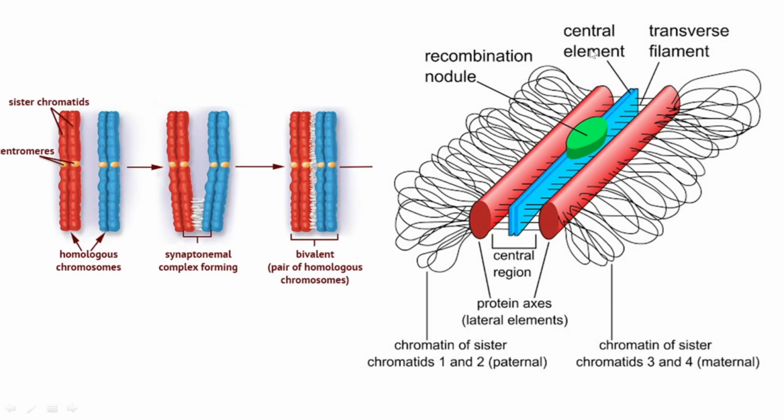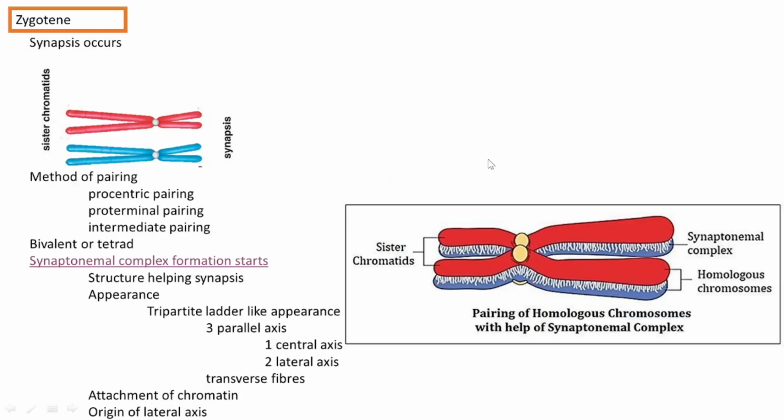That is the role of the transverse filament. Then to the lateral axis, chromatids are attaching, and that lateral axis emerged from the axial filament that formed during the leptotene period.